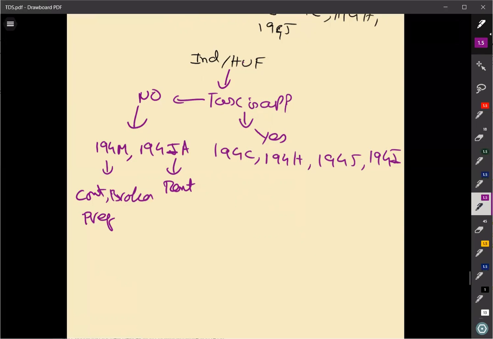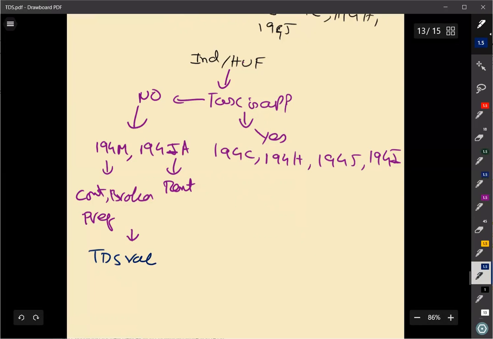Then what is the rate of TDS? When TDS is not required to be deducted, what are the other provisions? Let us quickly try to understand. The provision is very simple. If you are coming under this category, the tax deducted at source rate is going to be 5%. You need to deduct tax at the rate of 5%. Only 5% is the rate of tax which you are supposed to deduct.